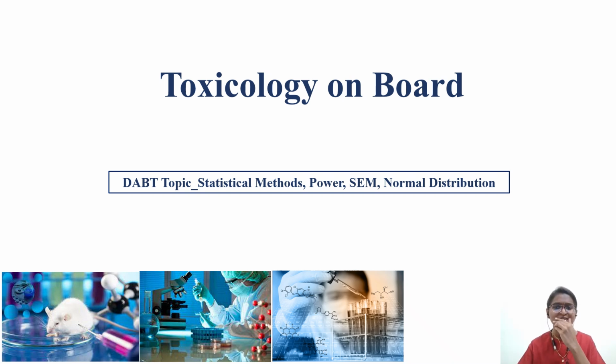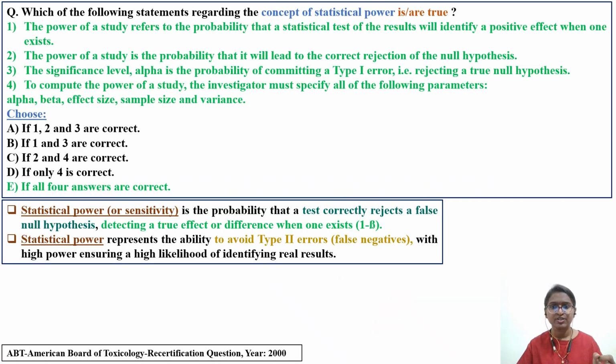Today in this video we'll be discussing another DABT topic, that is statistical methods, power, standard error of mean and normal distribution. Okay, so let's directly dive into the question. The question is, which of the following statements regarding the concept of statistical power is true? This question is taken from the American Board of Toxicology recertification question paper 2000.